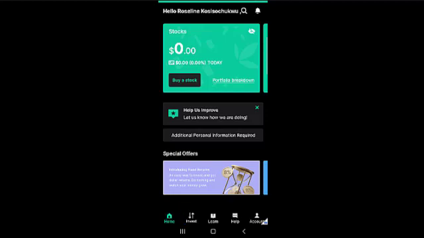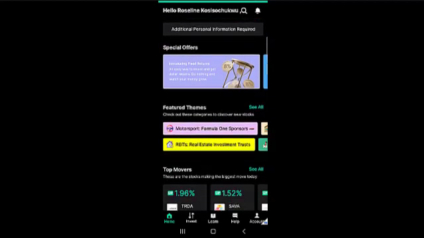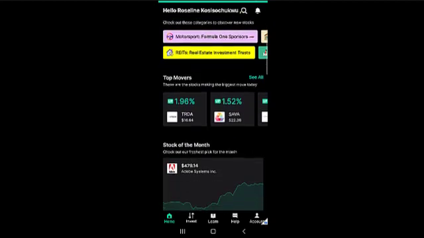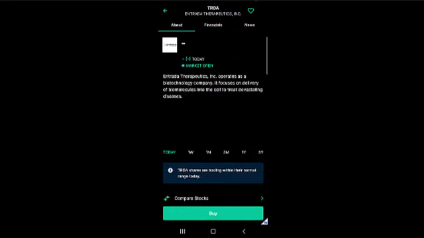All right, the home section gives you a summary overview of everything that you can see on your app. Okay, scrolling all the way down, you will see different companies that you can invest in. In fact, they show you the top movers. The top movers shows you those who have made some gain so far in the weekly stock. All right, you can see this TRDA company. You click on it. You want to learn a few things about them. You can see the stock.